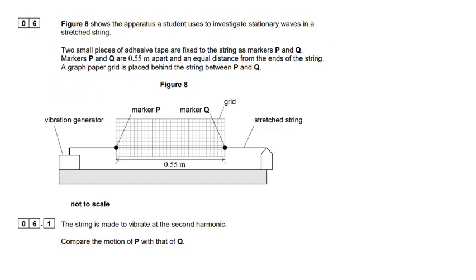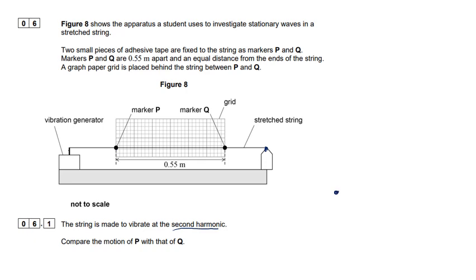Okay, last question now is all to do with stationary waves. So we've got a vibration generator on the left. We've got a piece of string stretched and then fixed onto another piece of apparatus at the other end. We're told that two markers, P and Q, are attached to the string and then some grids behind it so you can see what's going on. First of all, the string is made to vibrate at the second harmonic. Compare the motion of P with that of Q.